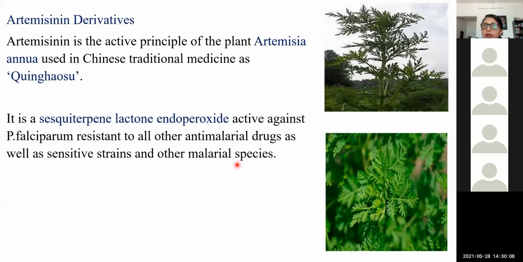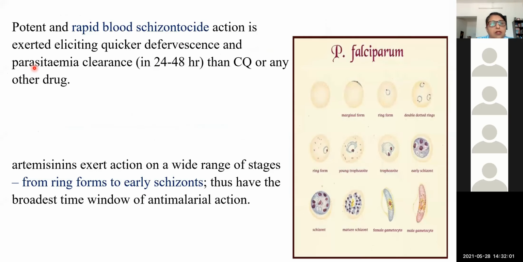Okay then. Artemisinin derivative is obtained from Artemisia annua. These artemisinin derivatives are rapid blood schizonticides. Main action: potent and rapid blood schizonticide.